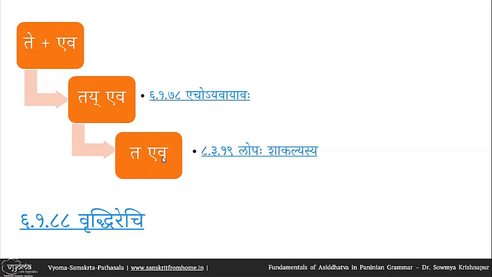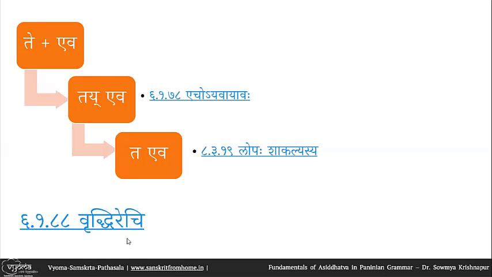So when akara is followed by ekara, can I now combine these two to form taiva is the question, and that is a wrong form. It is invalid. The form, the sadhu rupa, is ta eva. We do not want to do vriddhi here. As in the shishta prayoga does not have vriddhi. It has ta eva as separate. So how does Panini prevent vriddhi from operating here by using asiddhatva.